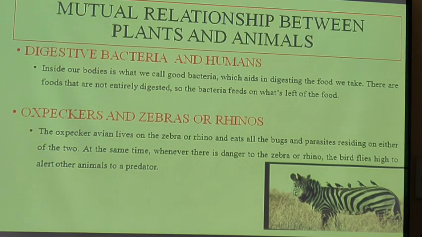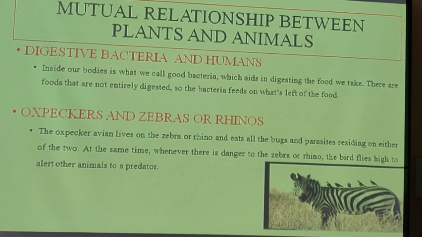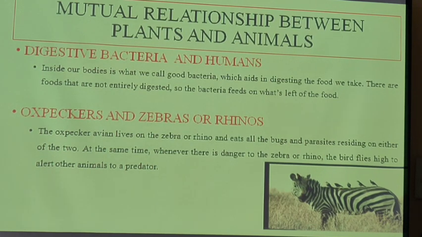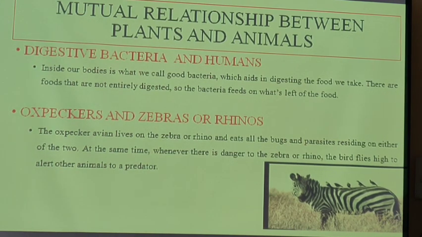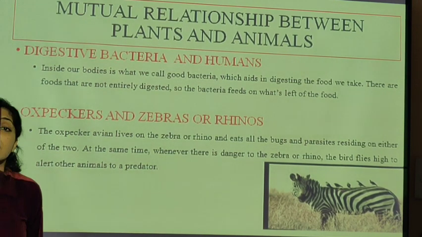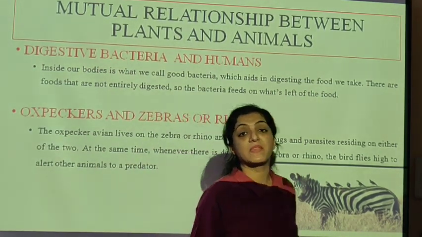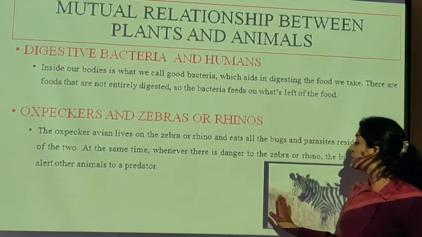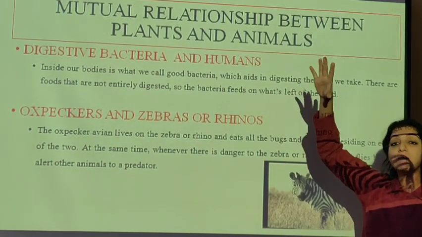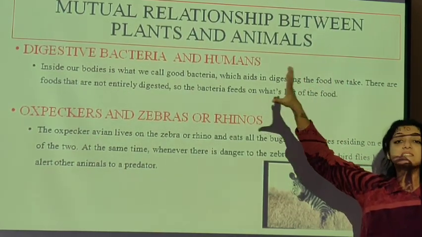These avian animals live on the zebras so that they can feed on the parasites which are residing on the zebras. In return, they preserve these zebras from any harm. If they see that these animals are in harm, they come up and fly. They give them a signal.